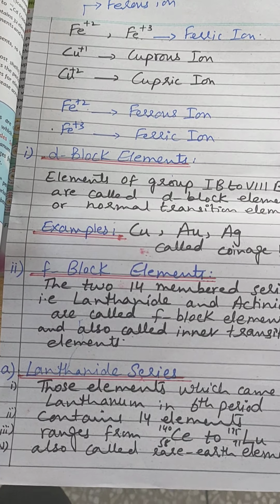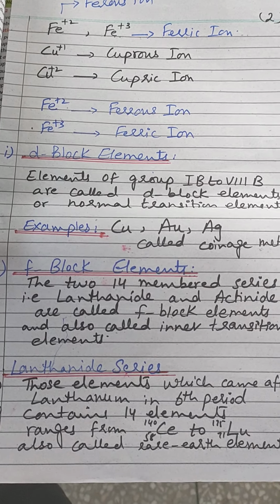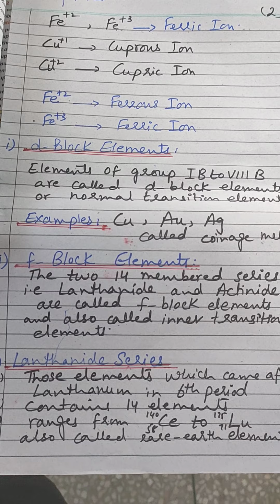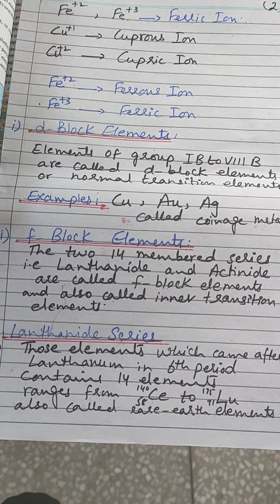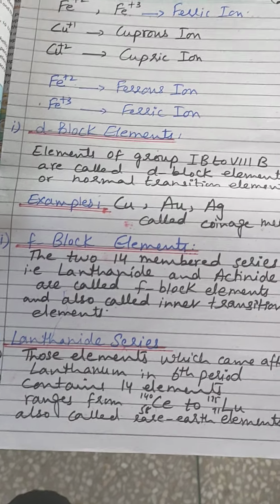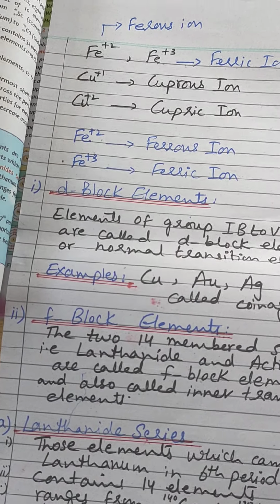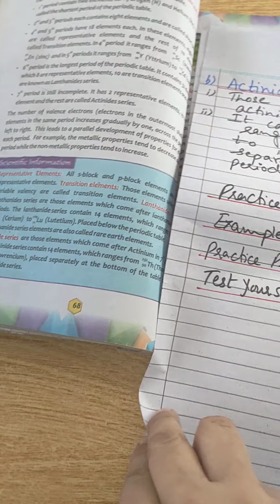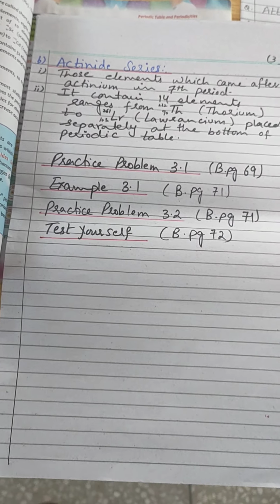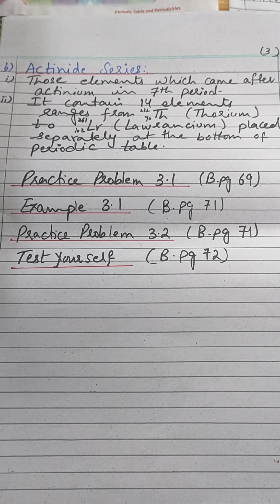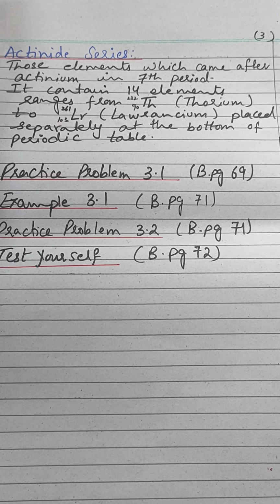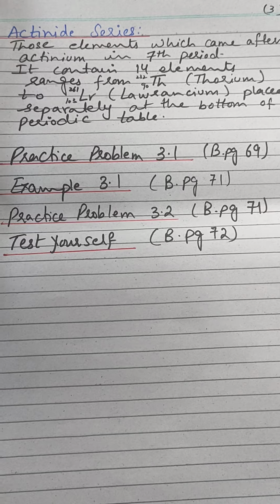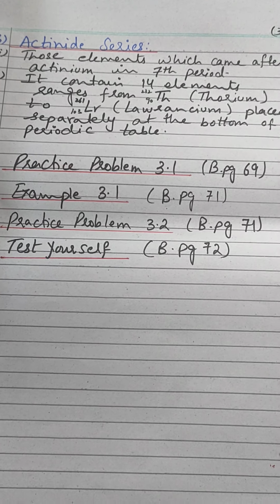The lanthanide series: these are the elements which come after lanthanum in the 6th period. It contains 14 elements, ranging from cerium to lutetium, and they are also called the rare earth elements. After that, the actinide series: these elements come after actinium in the 7th period, and they contain 14 elements ranging from thorium to lawrencium and are placed separately at the bottom of the periodic table.